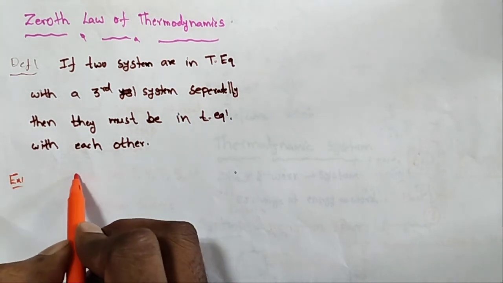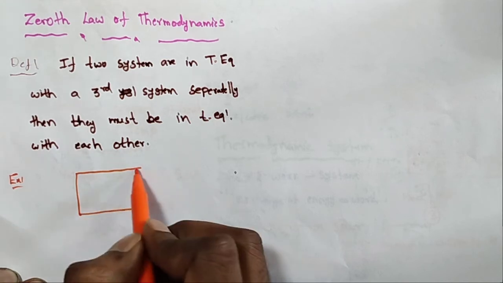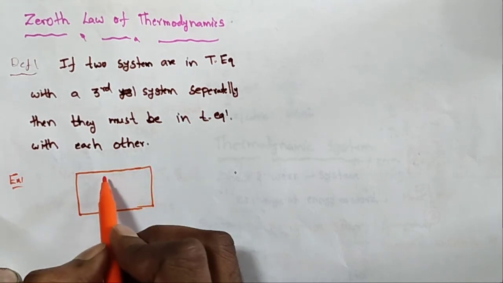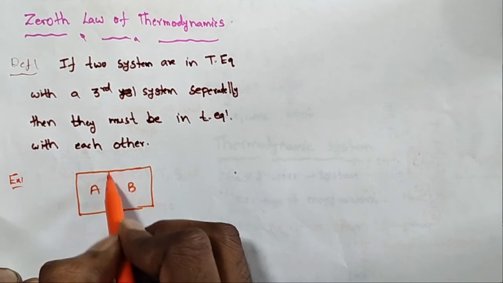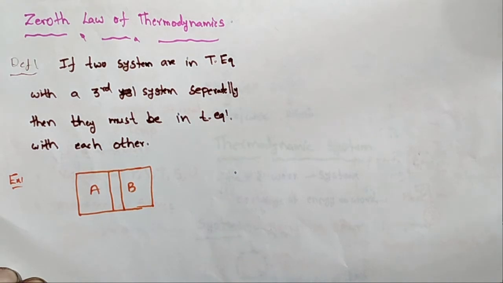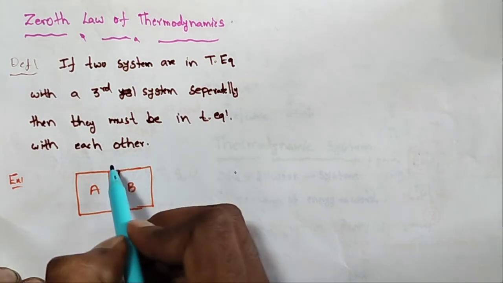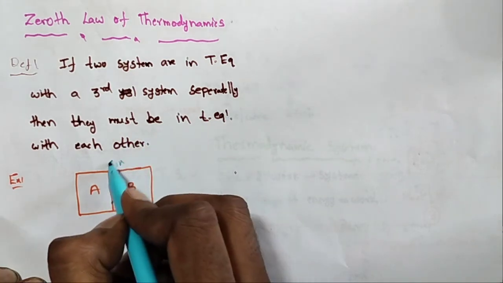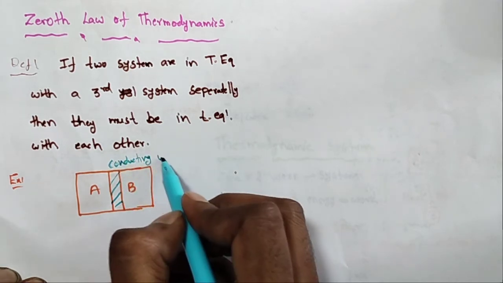So let us take one container. In this container I am assuming two boxes, capital A and B, with one dividing wall. What is the wall? This wall is a conducting wall.